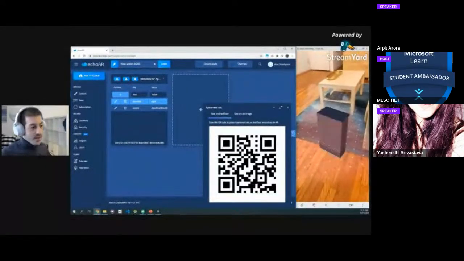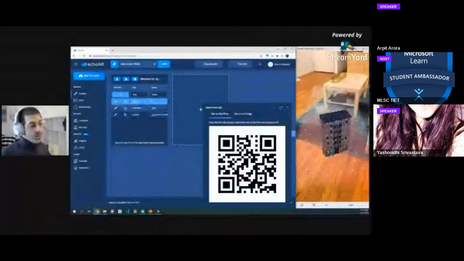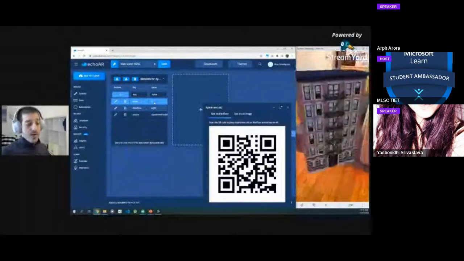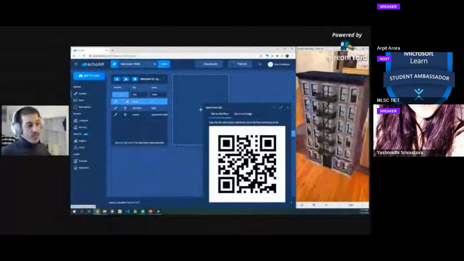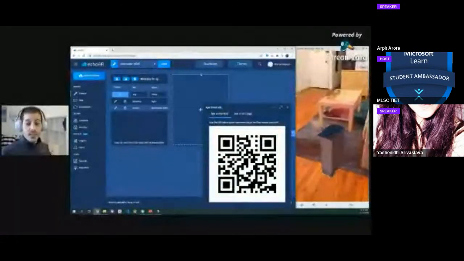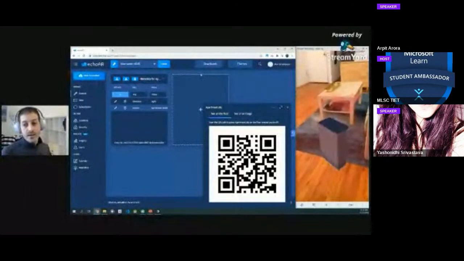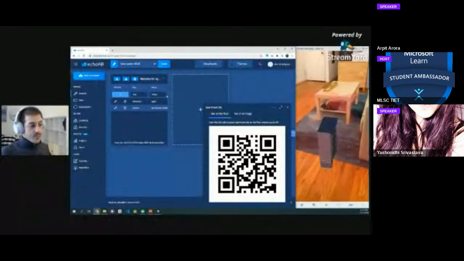How cool is that? If I want to make it, let's say, 2 times bigger, I can add scale equals 2. Bam, suddenly it became 2 times bigger. And all I had to do is click a few buttons, and that's it. So super, super simple. Again, just to show you the power of the cloud, how cool it is that you can change things in real time across all platforms. So all your users automatically have the same content being changed.